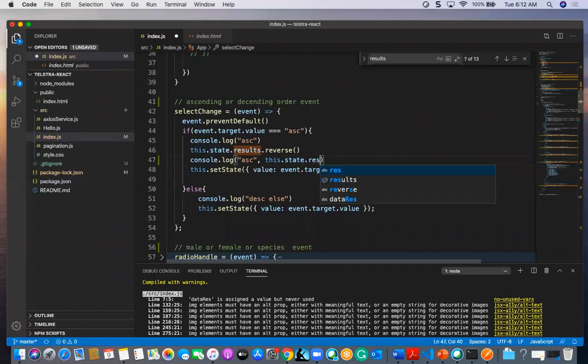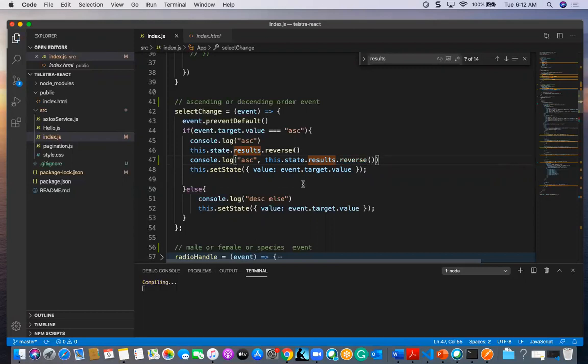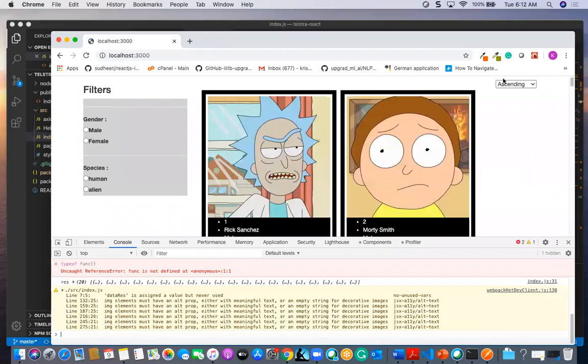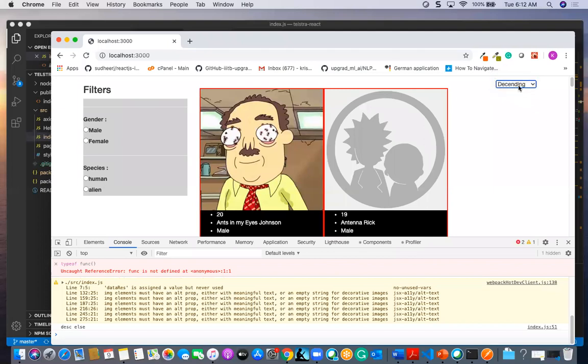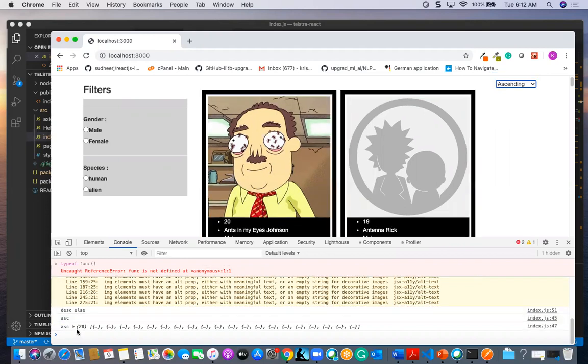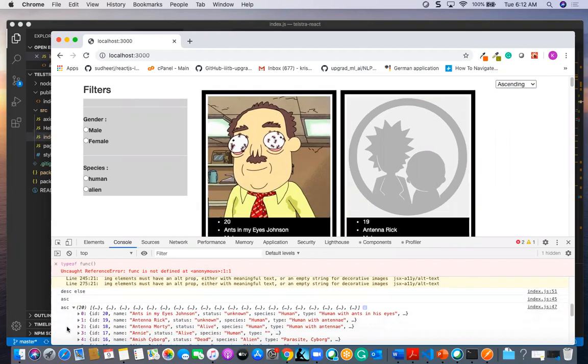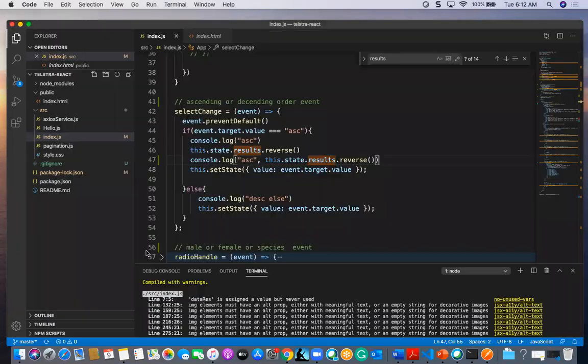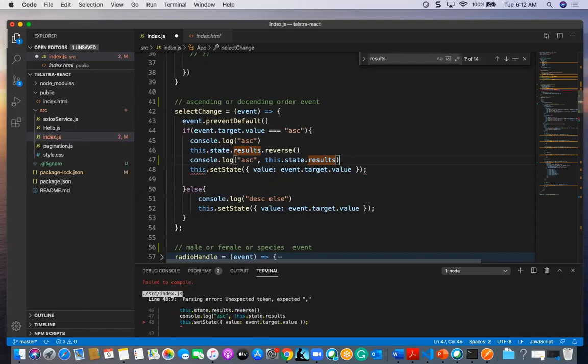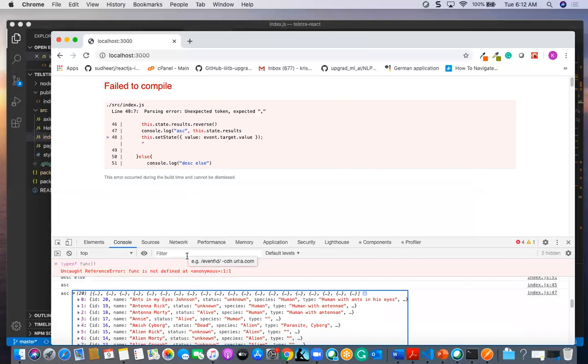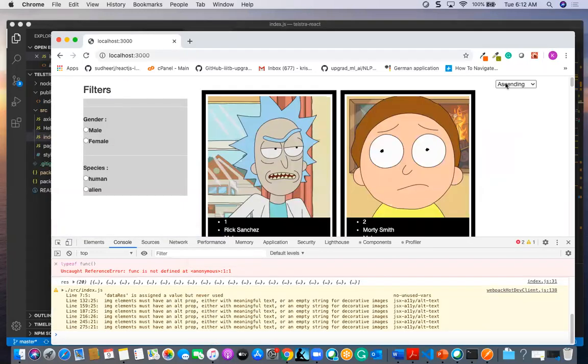this dot state dot results dot reverse. So here I can check this ascending value. Since I have done reverse earlier, the state is like this.